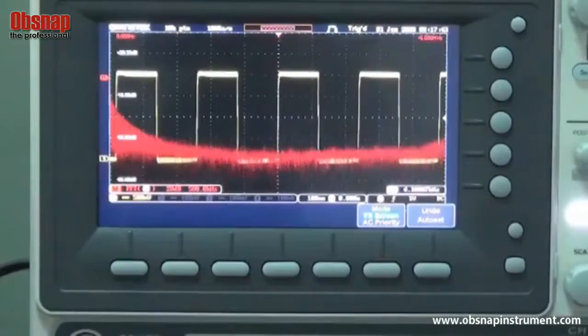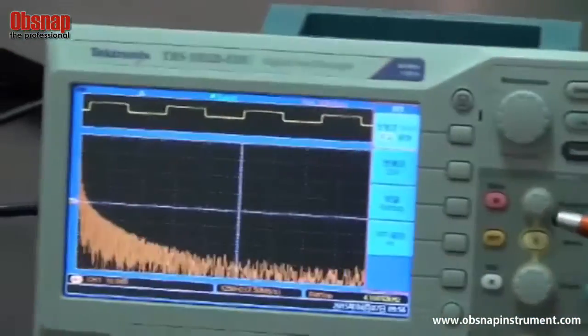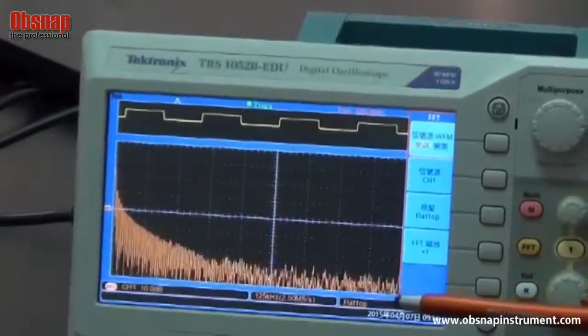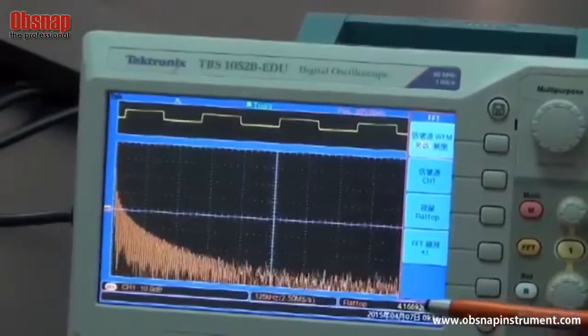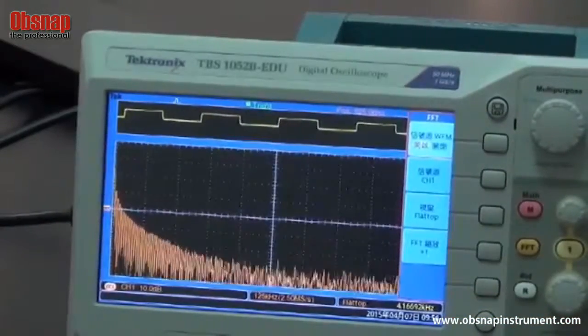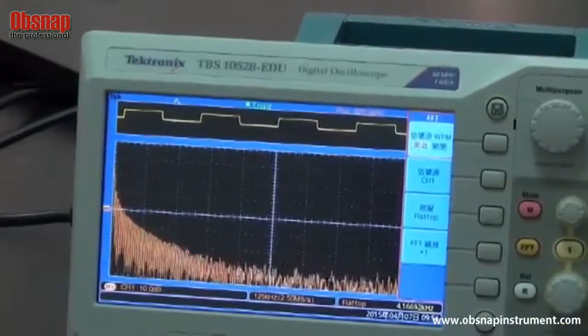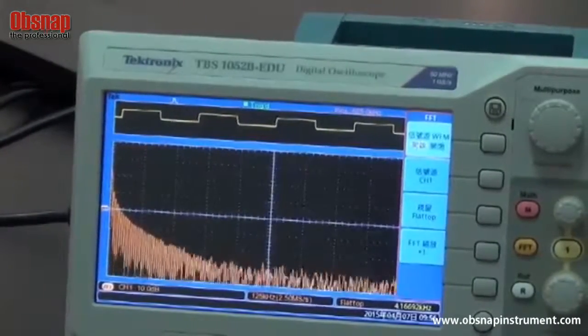For the TBS 1000 EDU oscilloscope, its waveform display is rough and not delicate enough due to a lack of sufficient FFT display points. On top of that, the TBS 1000 EDU is relatively very slow in waveform update rate.